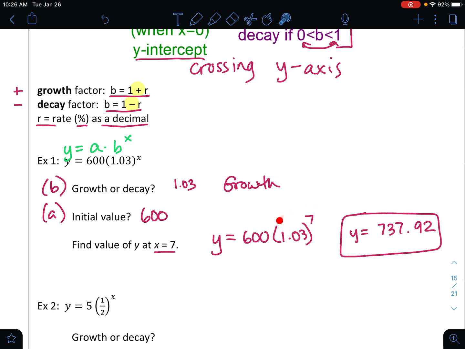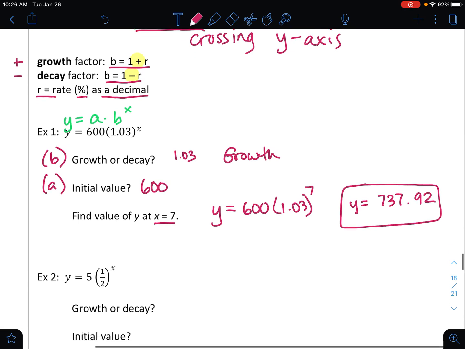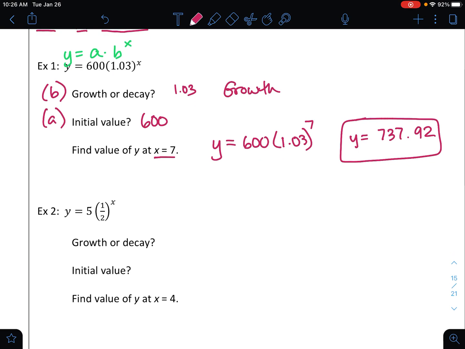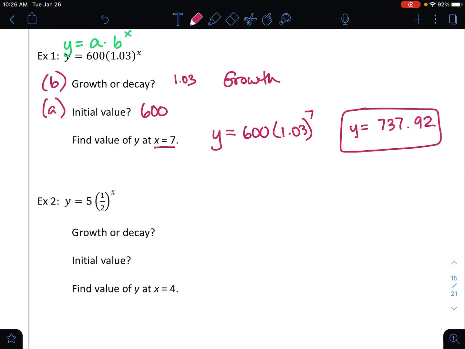Now, if you don't have a scientific calculator, then what you need to do is take 1.03 to the 7th, hit enter, then multiply by 600. You should get the same thing. Okay. All right, I want you to pause and do number 2.